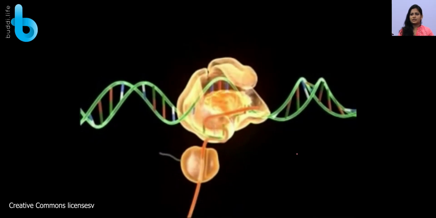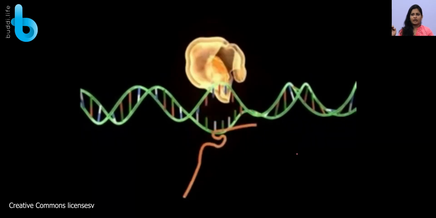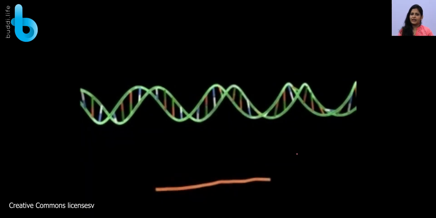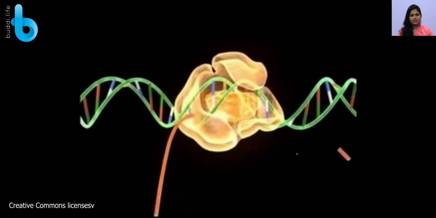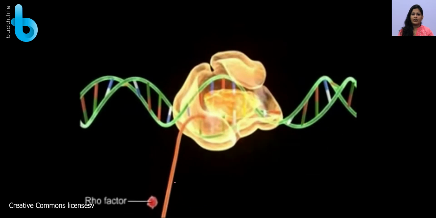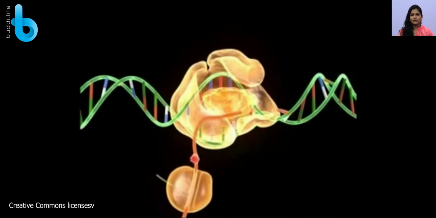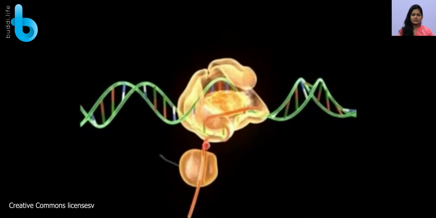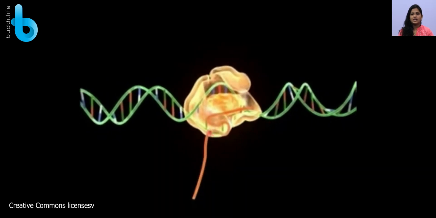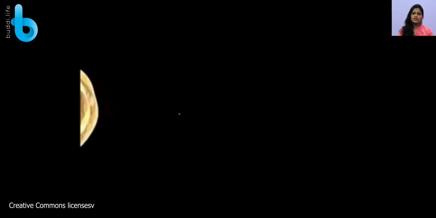So now termination is happening. Here, termination is independent of a Rho factor. The polymerase enzyme itself will identify the termination site and clear. If it is Rho-dependent termination, there is a factor called Rho factor which is required for termination. This Rho factor will identify the termination site, and the polymerase will do the termination process. The Rho factor will be required for the identification of termination. So this is all for your transcription process.